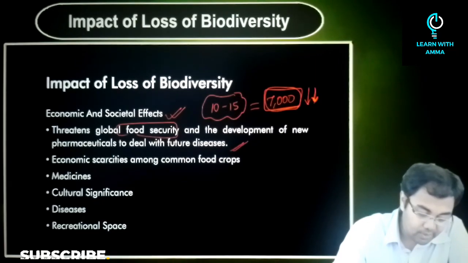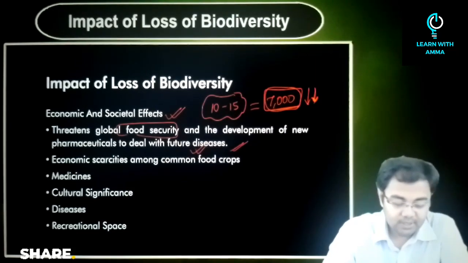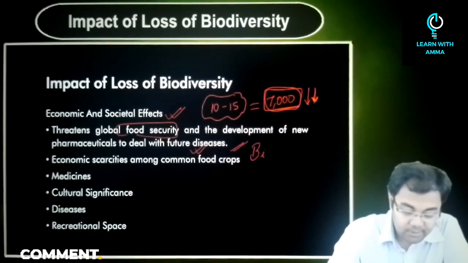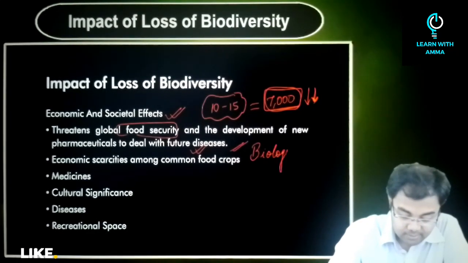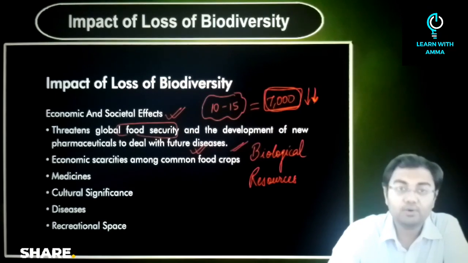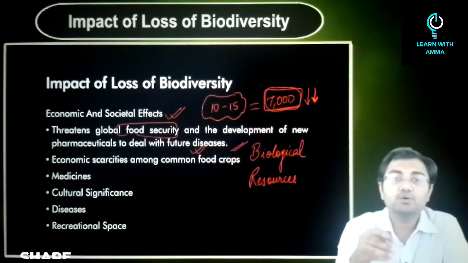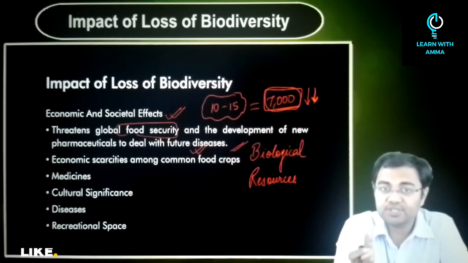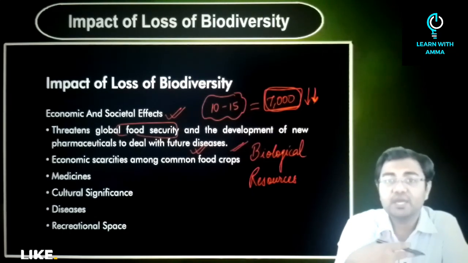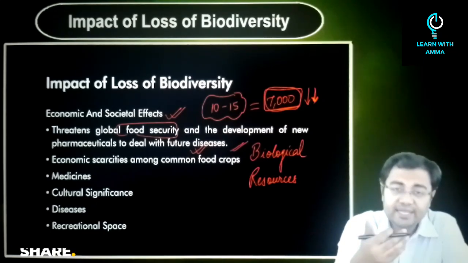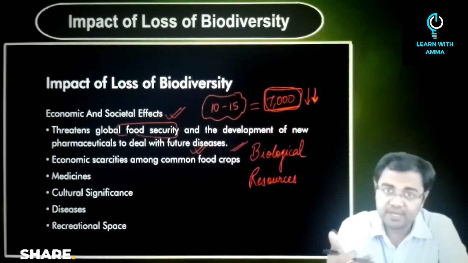Similarly, the development of new pharmaceuticals to deal with future diseases. We can talk about all the biological resources that we get from the ecosystem. Many of the principles of medicines or pharmaceuticals or different combinations are gathered from the behavior of organisms or the chemicals that are found in various organisms, and then it is processed and a medicine is made out of it.